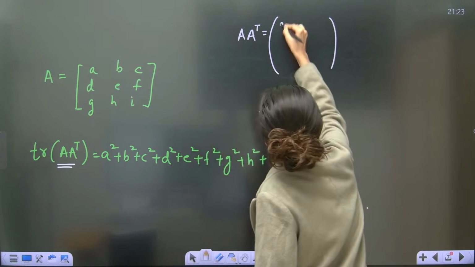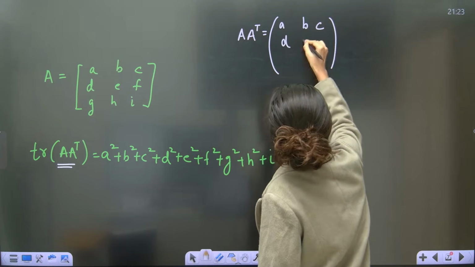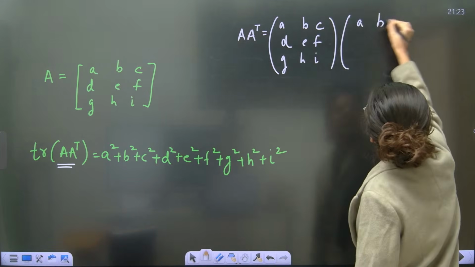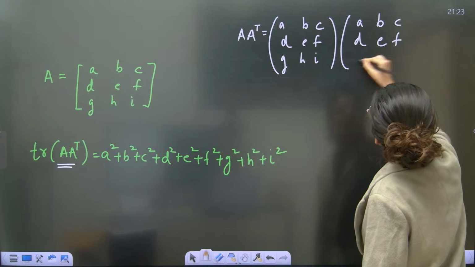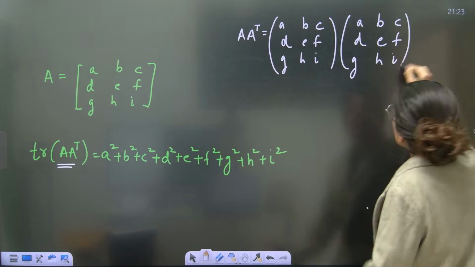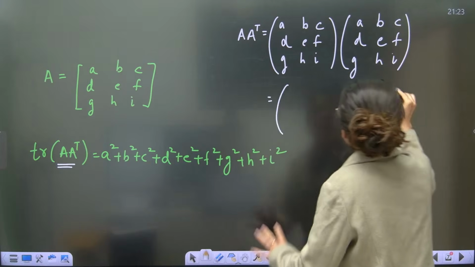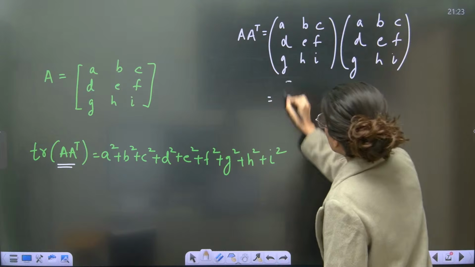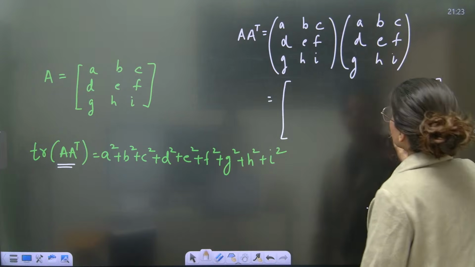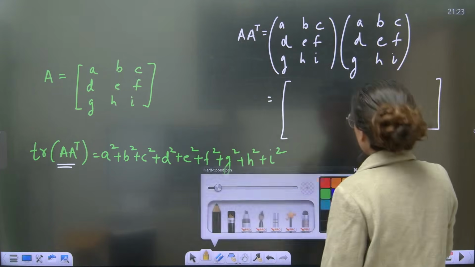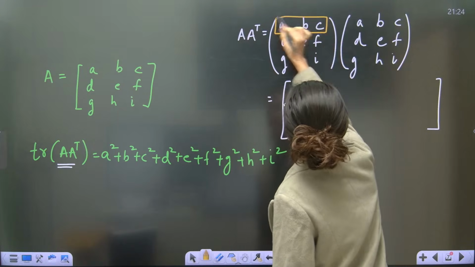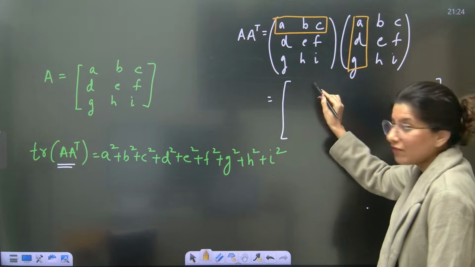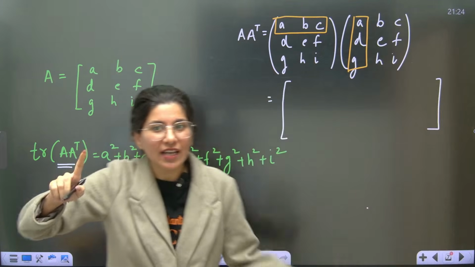Obviously it is going to be this A, B, C, D, E, F, G, H, I, times A, B, C, D, E, F, G, H, I. I just want to know the diagonal elements. So I just want to know what is going to occur over here. So understand, this is row number 1, column number 1. This will be in the very first place, first element of the diagonal, right?